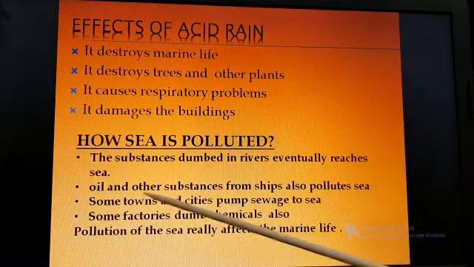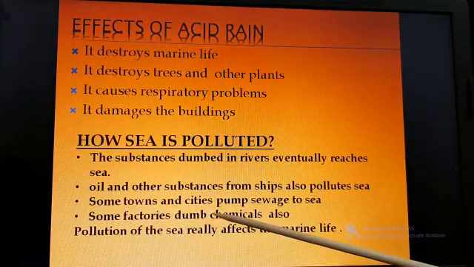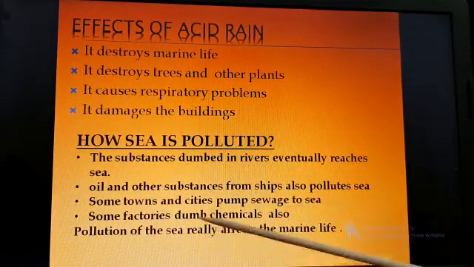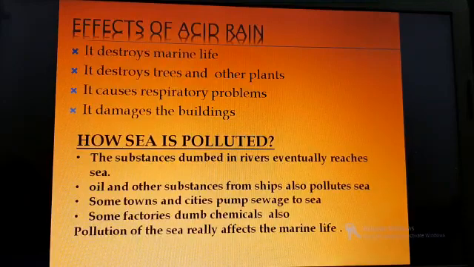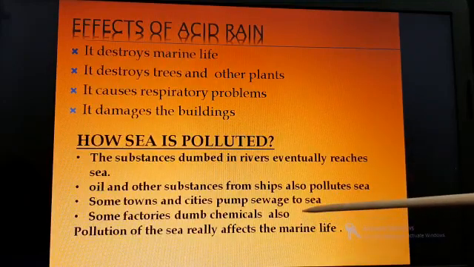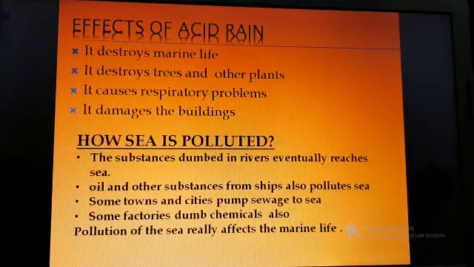And oil and other substances from ships also pollute the sea. Some towns and cities pump sewage to the sea. Some factories dump chemicals also. Pollution of the sea really affects the marine life.